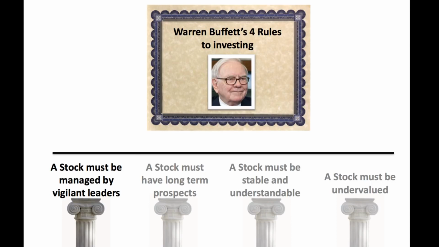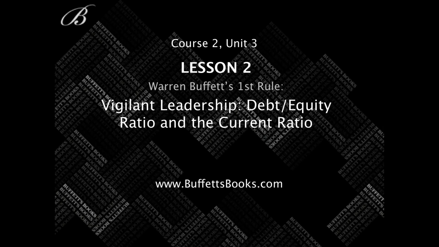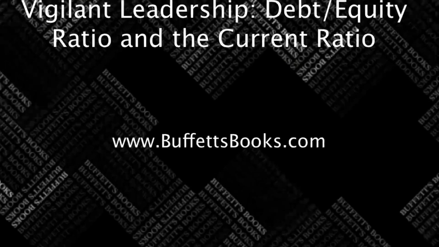And this all falls under our first rule of Warren Buffett, and that is a stock must be managed by vigilant leaders. So use those two tools to your advantage, and don't settle for a company that has a lot of debt. So this concludes Course 2, Unit 3, Lesson 2, where we talked about Warren Buffett's first rule. We talked about the vigilant leadership, the debt to equity ratio, and the current ratio. So I'll see you guys in the next lesson where we talk about Warren Buffett's second rule.